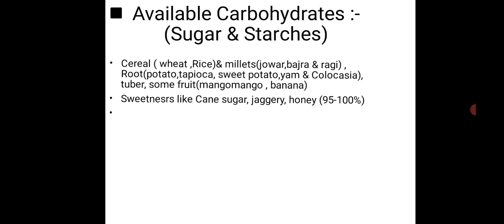These also contain polysaccharide, okay, starches. Then fruits like mango contain sugars like sucrose and fructose. Then sweeteners like candy sugar, jaggery, and honey, all these are examples of what? The sugar or starch containing foods. These all contain sucrose.